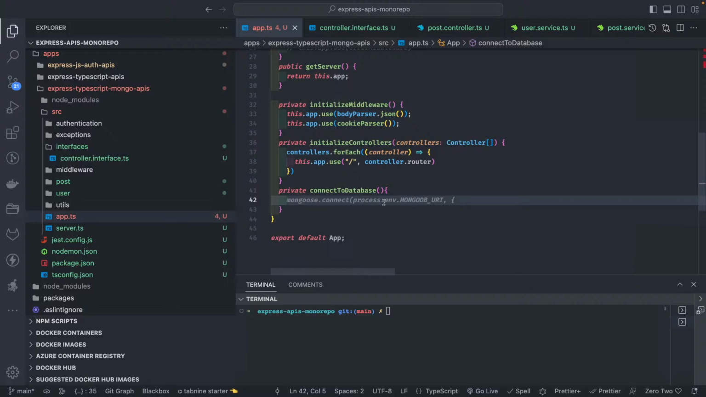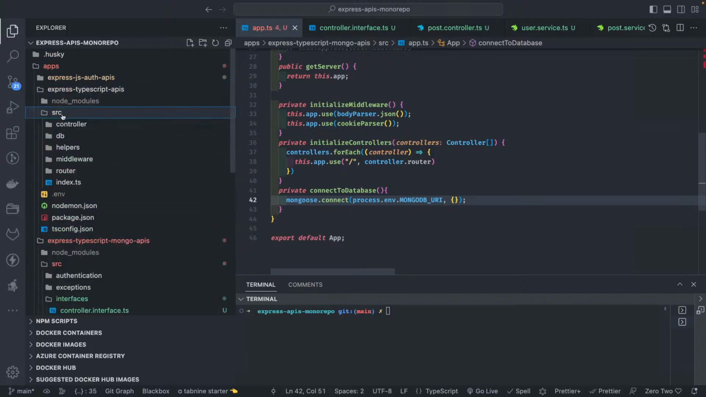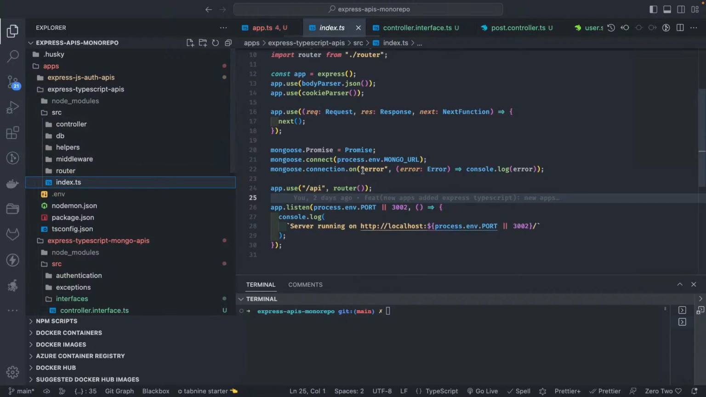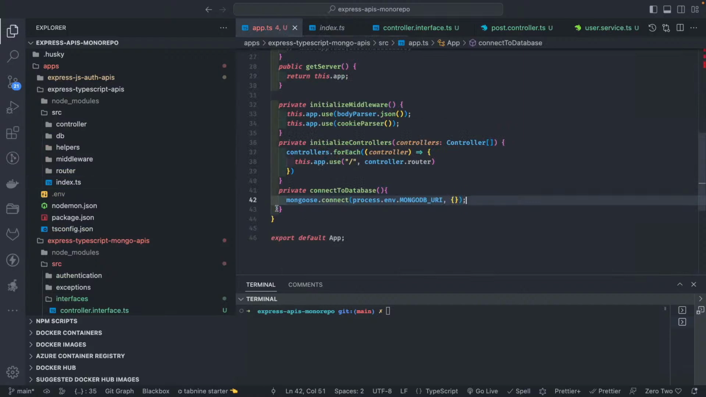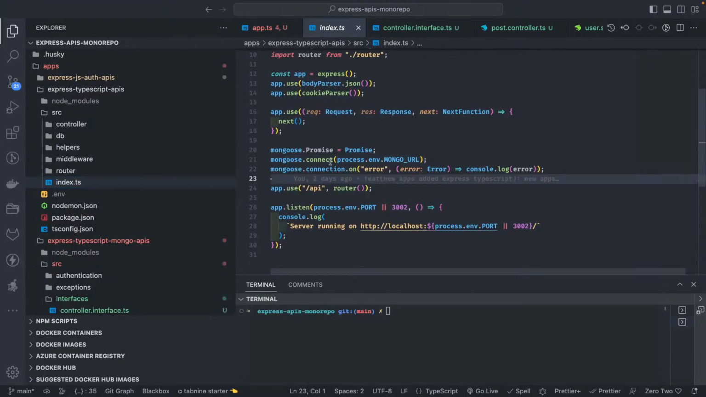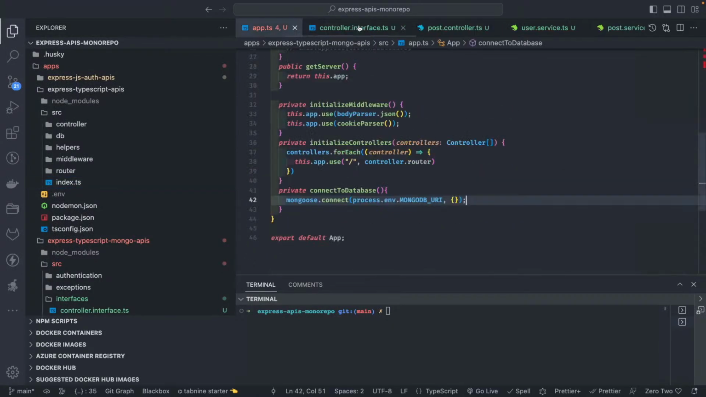So here this is coming from our env, and these are the options we need to pass. Let's see how we were connecting. It is returning a promise, right? mongoose.connect actually returns a promise, so if it throws any error, we would know. I just need to pass the options. We have a local instance, so we don't need to pass the options. We can just pass mongoose.connect.